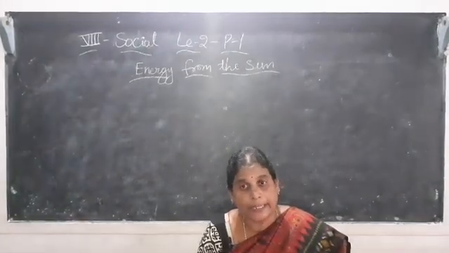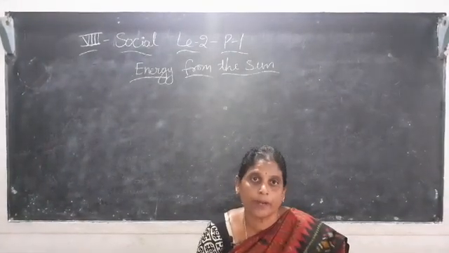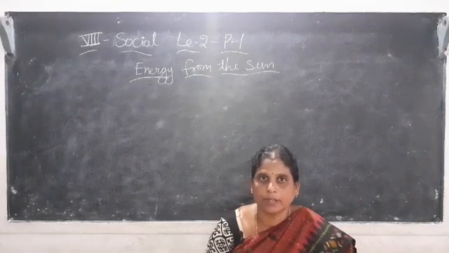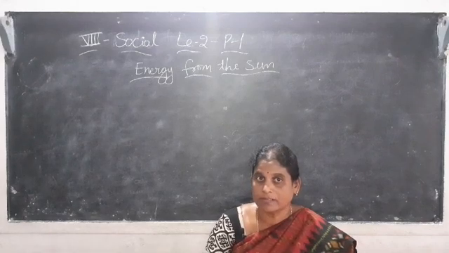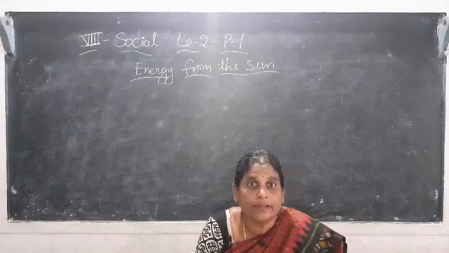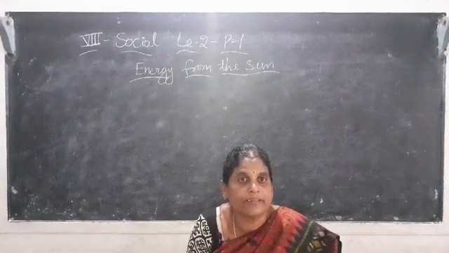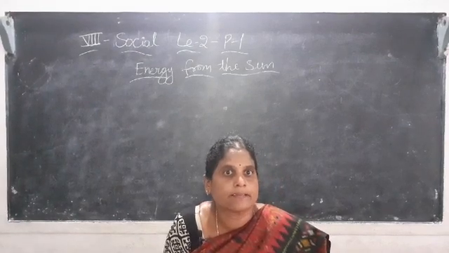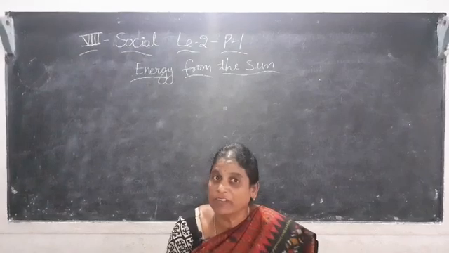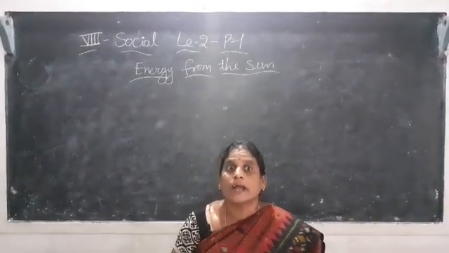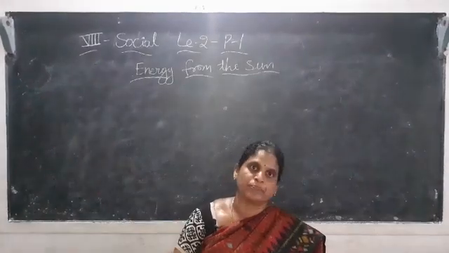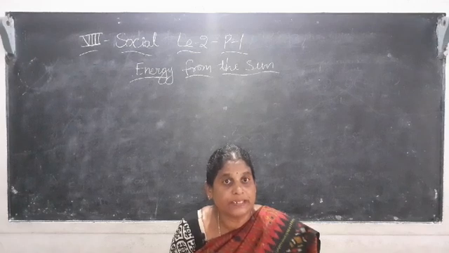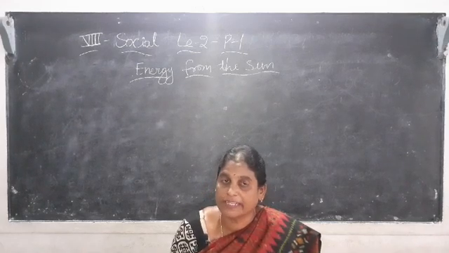The temperature also varies from place to place on the earth. Suppose we are living in Andhra Pradesh. We have a moderate temperature. Why? Because here it is near the sea, so the temperature is moderate. In Delhi and North India, like Jammu and Kashmir, it will be very cool. Why? Because of the altitude, and it is away from the sea. In some aspects, it is the blowing of the winds and the sun's heat that cause the variation of the temperature.